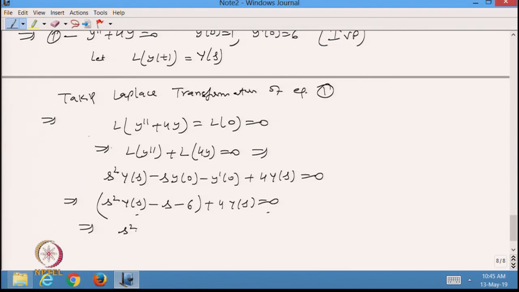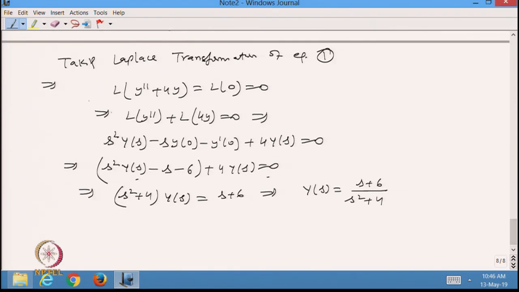So, this will be (s square plus 4) Y(s), and this one I can take on the right hand side, so it will be s plus 6. So, from here I can define my Y(s) is equal to (s plus 6) over (s square plus 4).